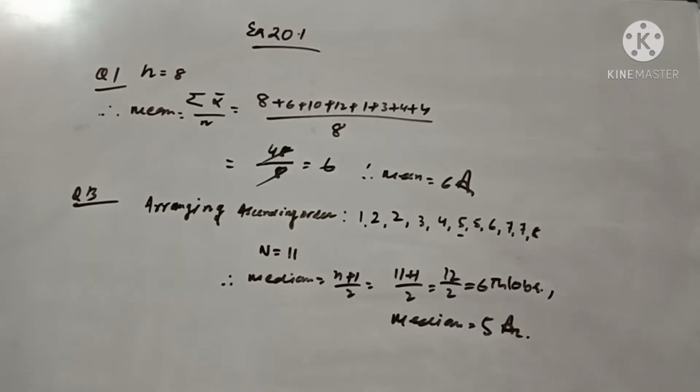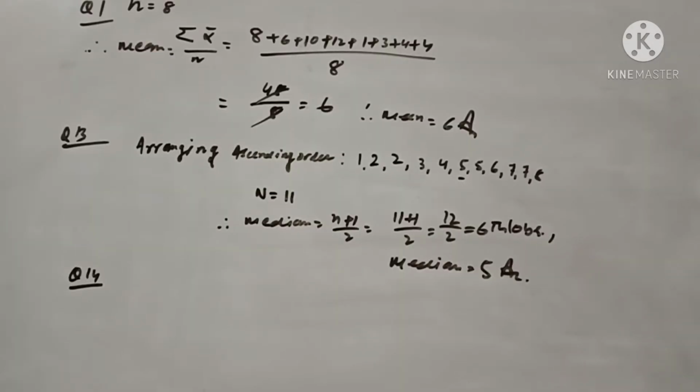Write down please. Question 14: calculate the mean and median of the numbers 2, 3, 4, 3, 0, 5, 1, 1, 3, 2.